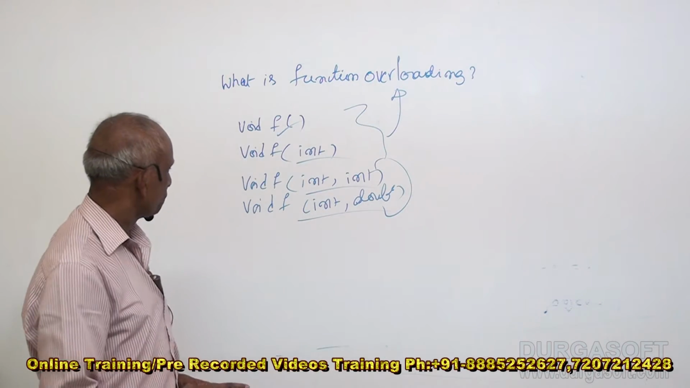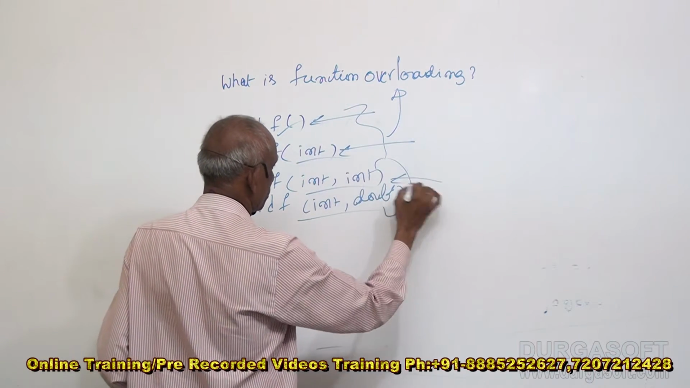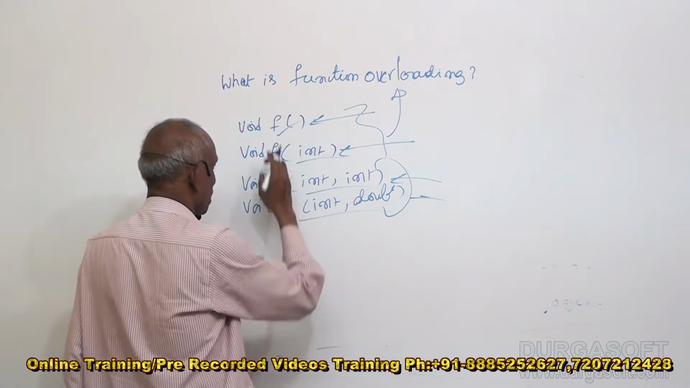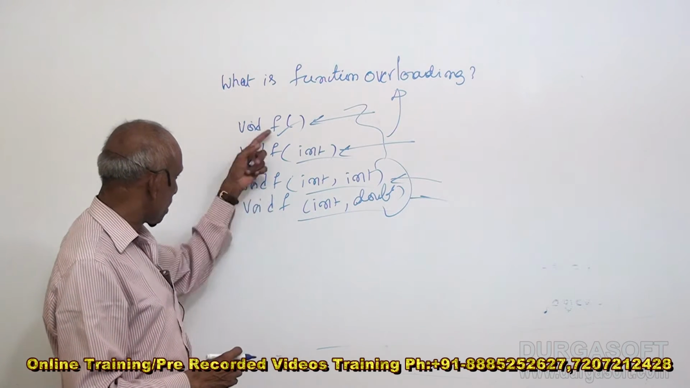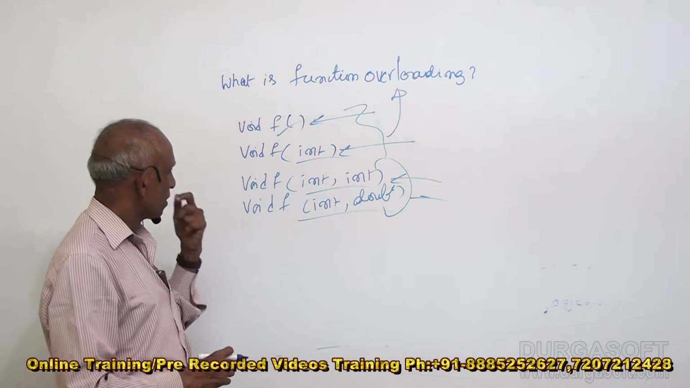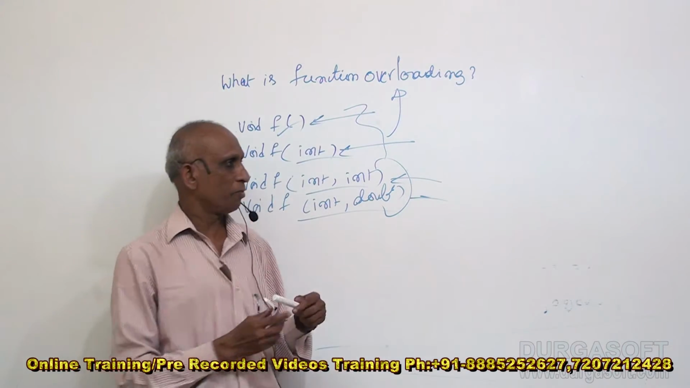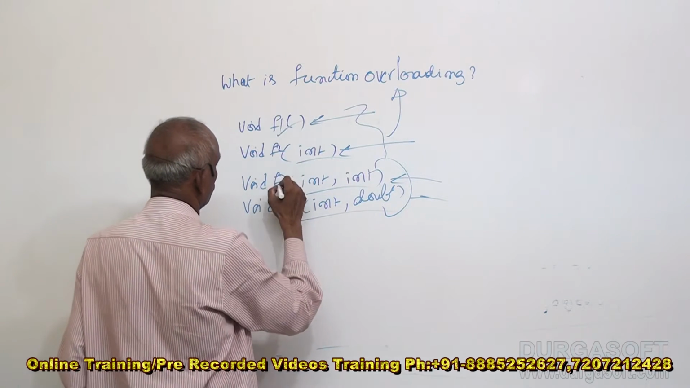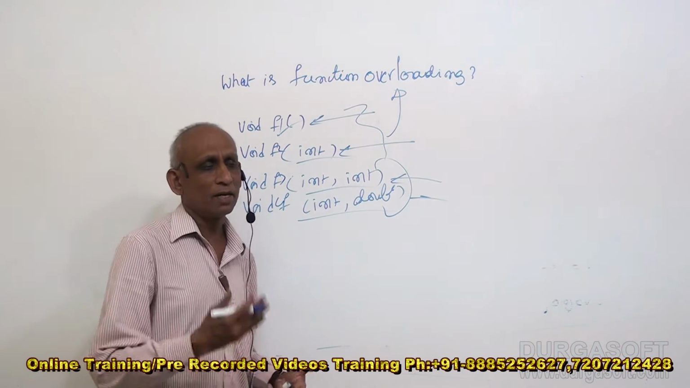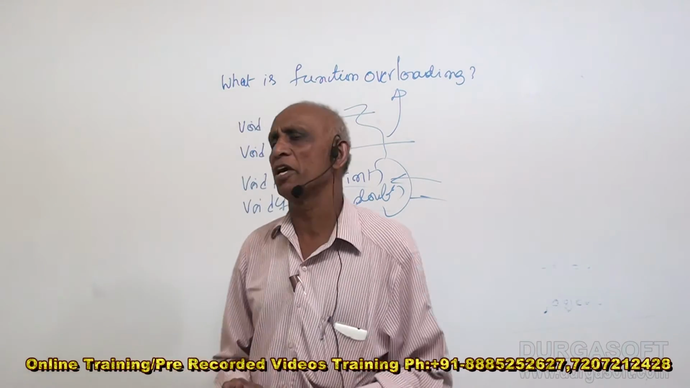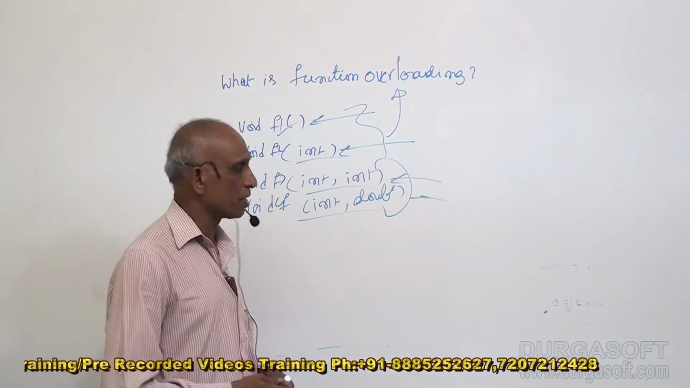The purpose of each of these functions is different, but they have the same name. The idea is not to invent new functions. If I give four names here, f1, f2, f3, f4, that means I have four functions, and a lot of functions will be there. Remembering so many names might be hard if the number of functions increases.